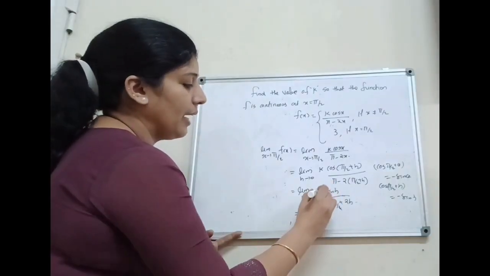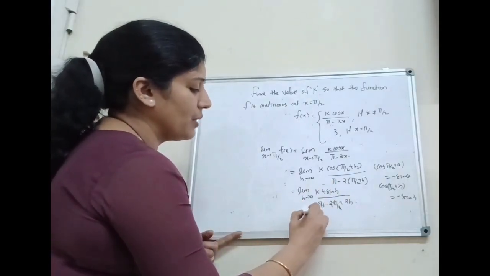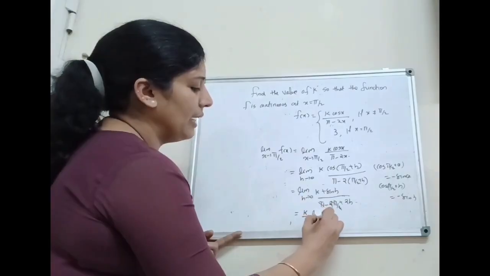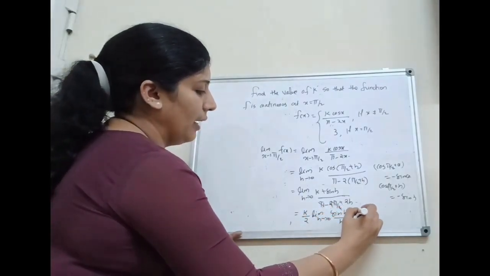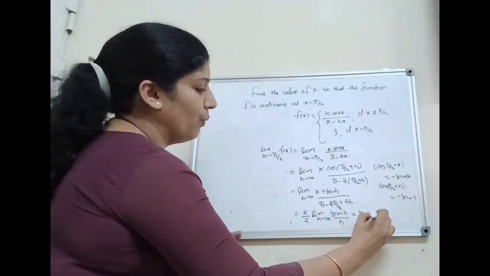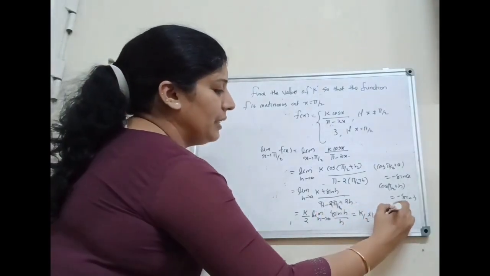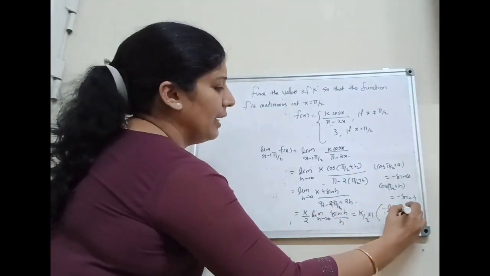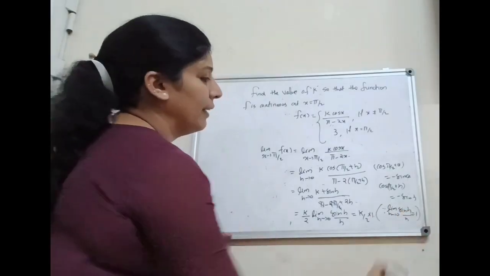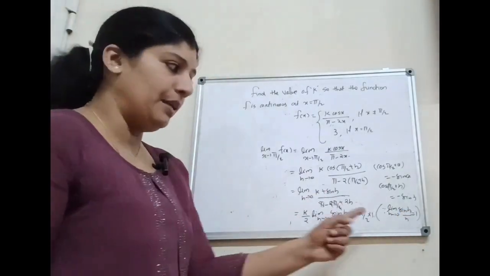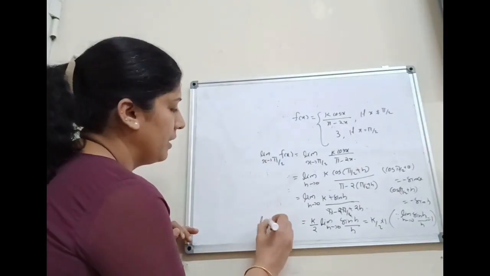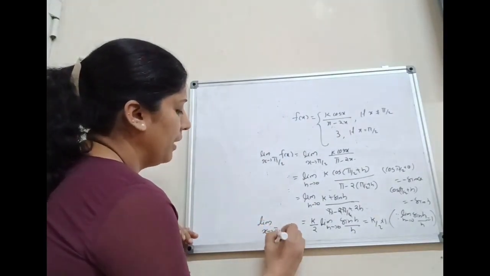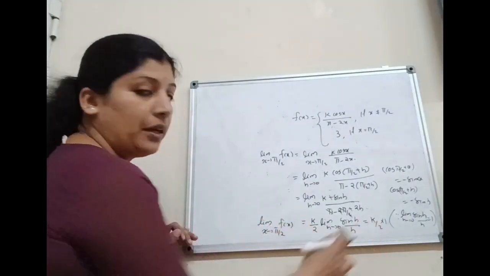The minus signs cancel. That implies k by 2 is a constant. Then take it outside: k by 2 into limit h tends to 0 of sin h by h. That implies k by 2 into 1, since limit h tends to 0 of sin h by h is equal to 1. This is your previous knowledge. That is, limit x tends to pi by 2 of f of x is equal to k by 2.